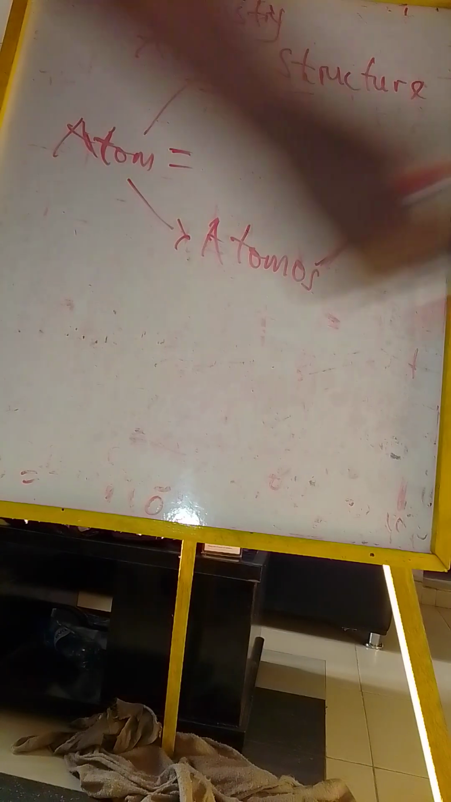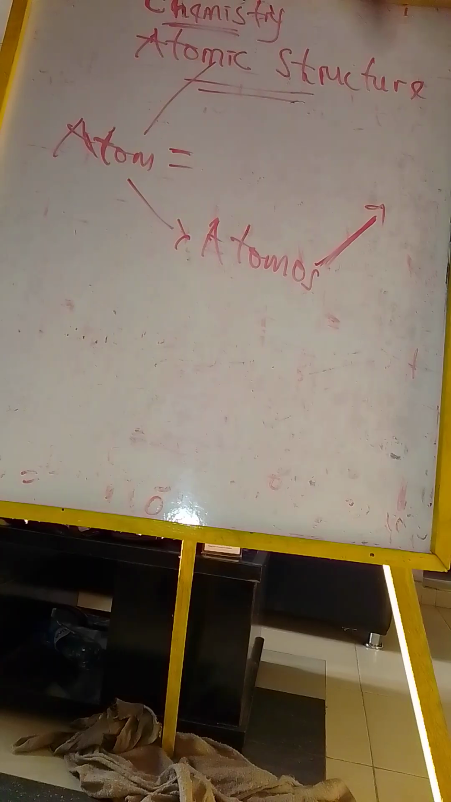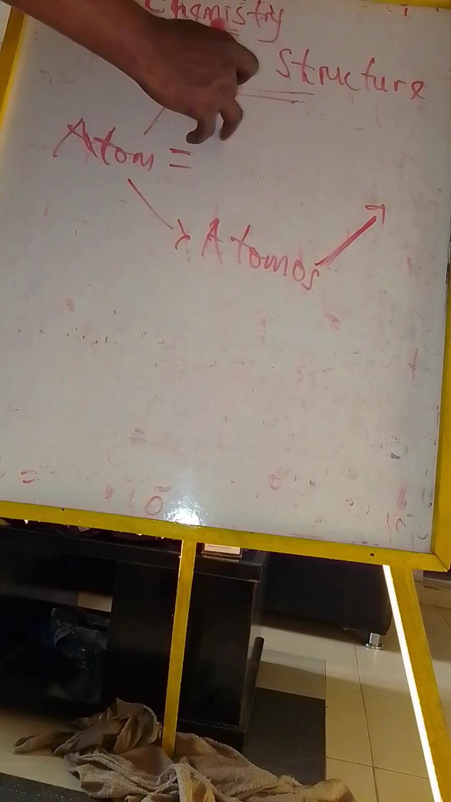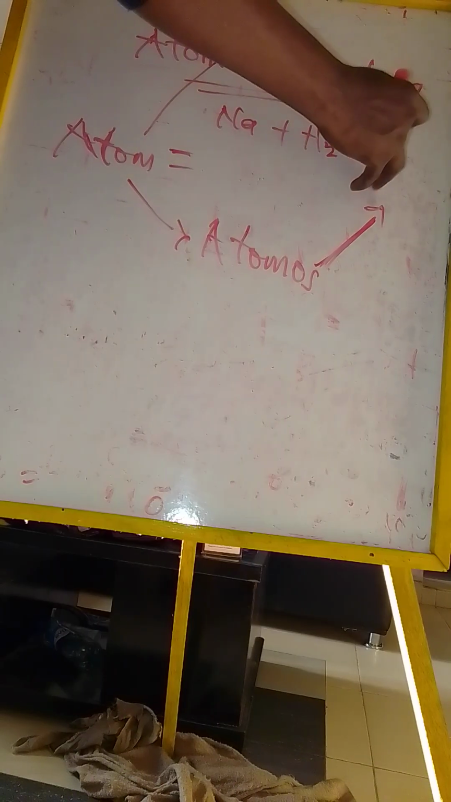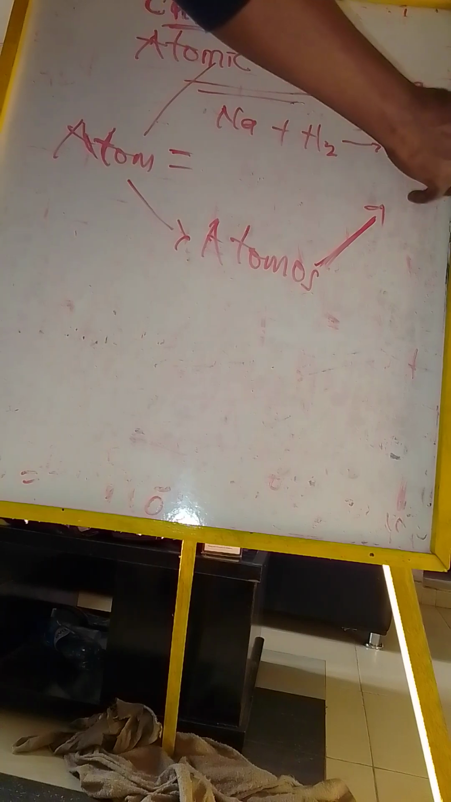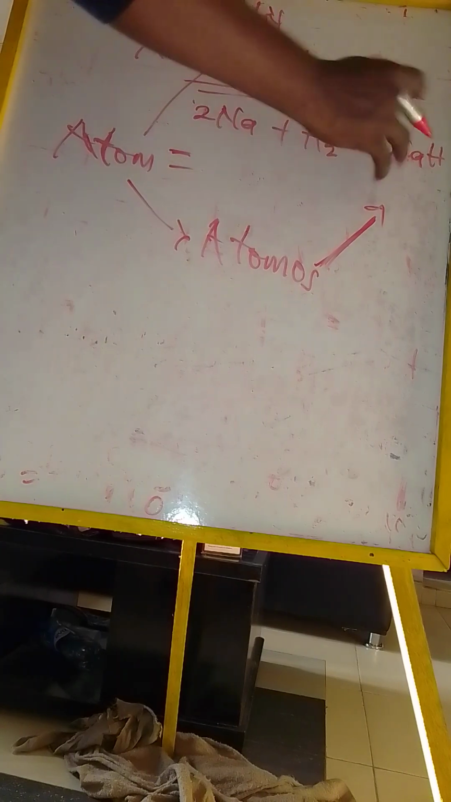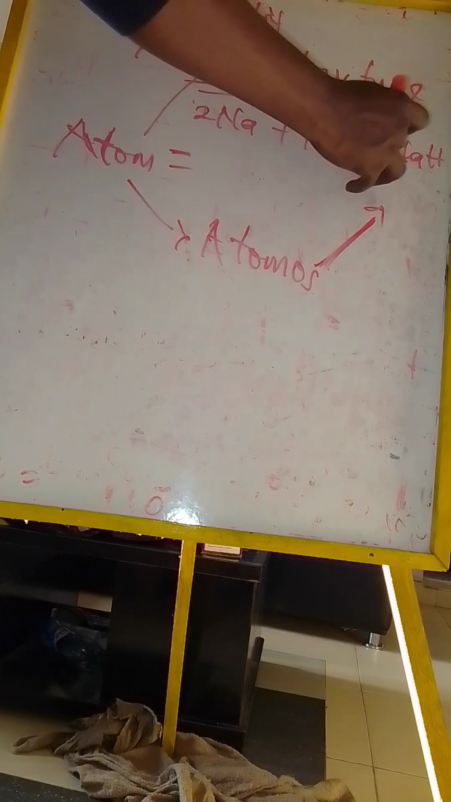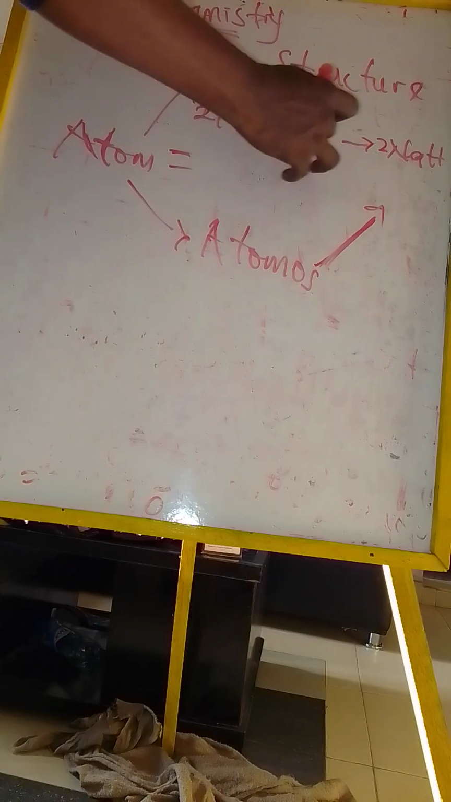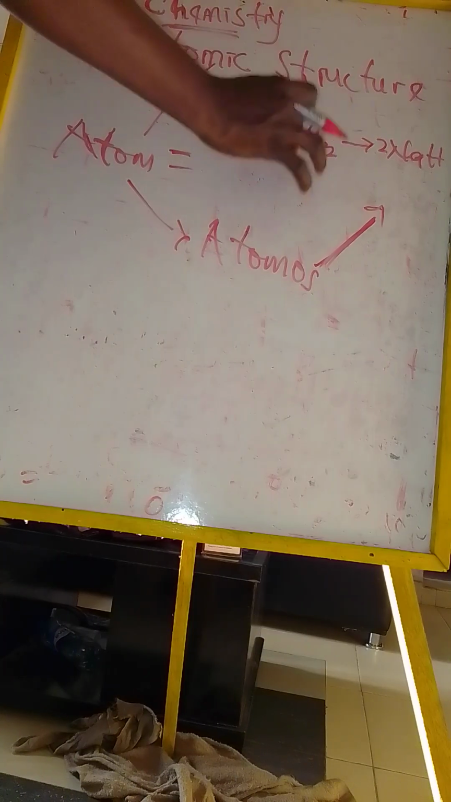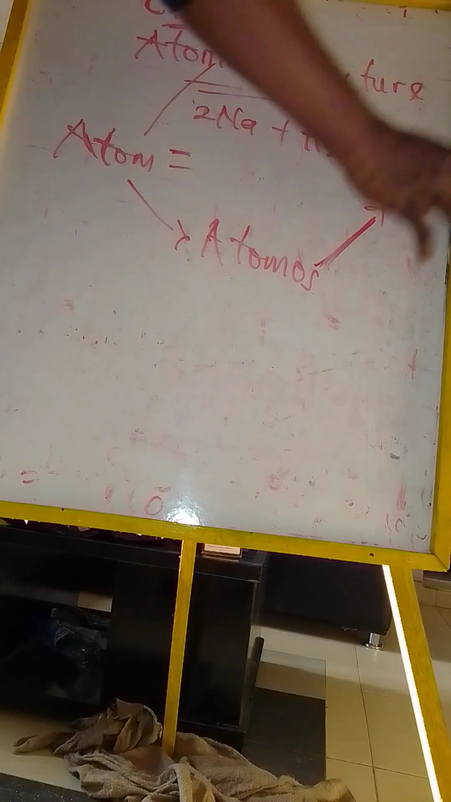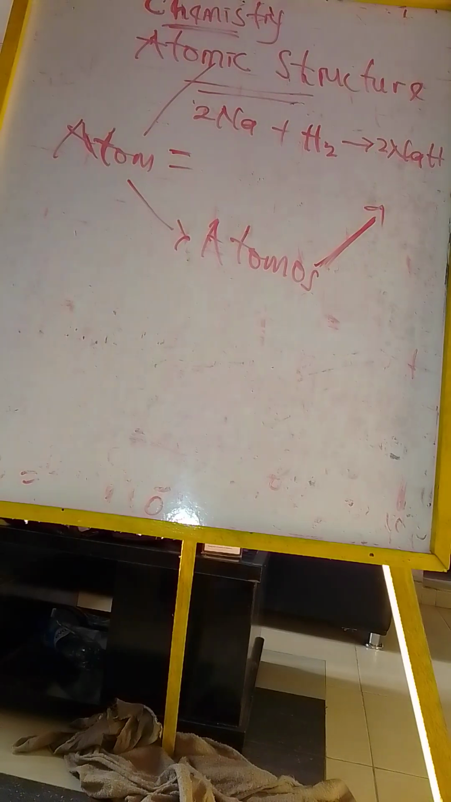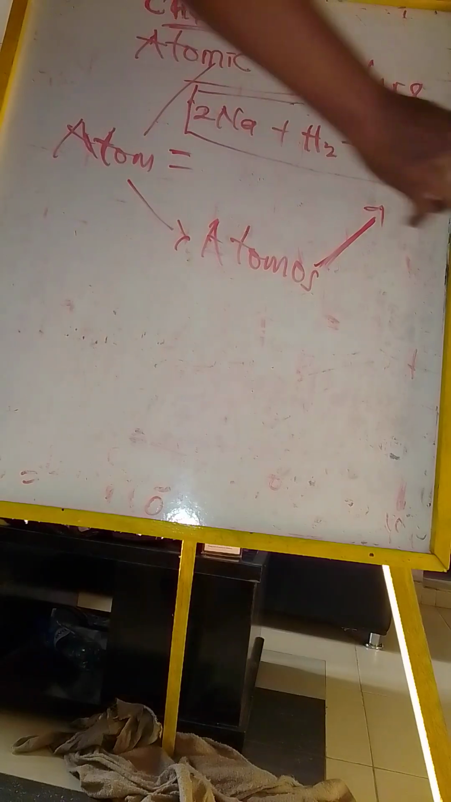So basically they are elements. The smallest amount of those elements that can take part during a chemical reaction, for example, sodium can combine with hydrogen gas to give us sodium hydride, NaH. Now, two atoms of sodium combine with two atoms of hydrogen, or one molecule of hydrogen, to give us two molecules of sodium hydride. This is a simple chemical reaction.